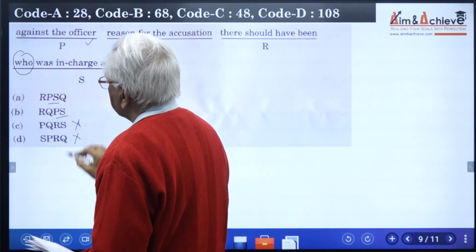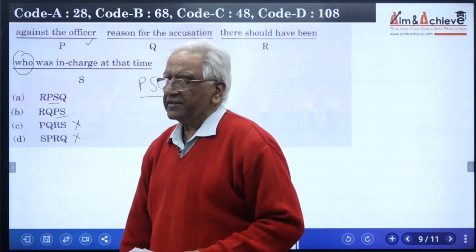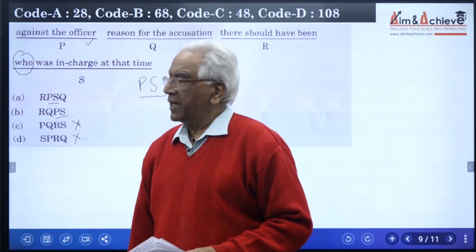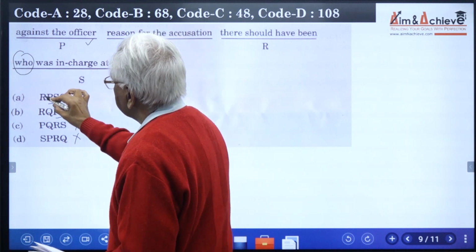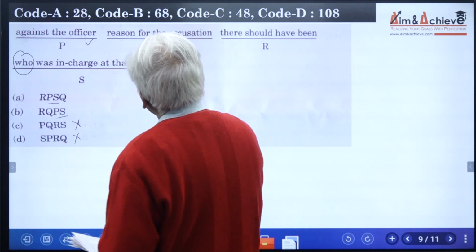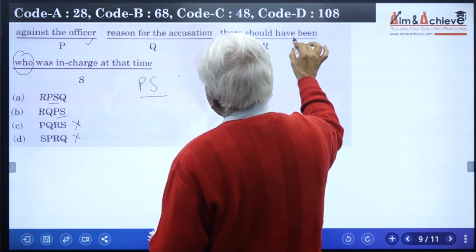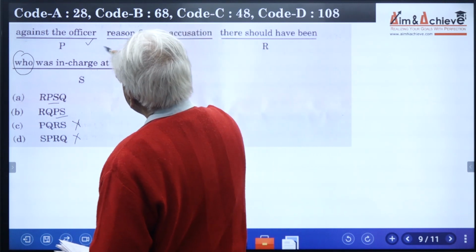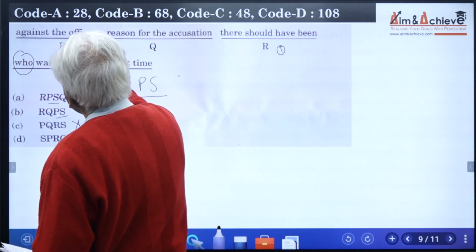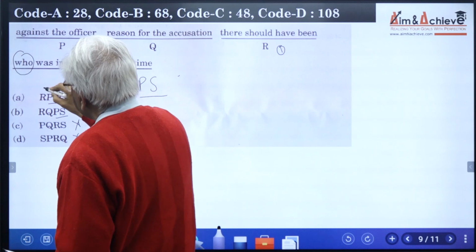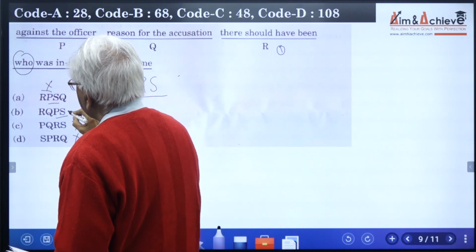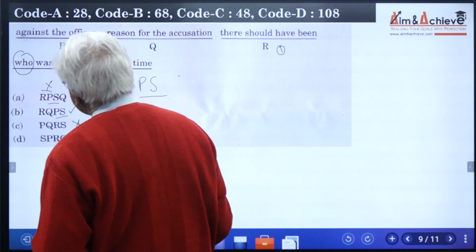It also is a further clue that we are on the correct track. That means we should start a sentence with the part R. So let us read option A, RPSQ. What is R? There should have been P, against the officer. This is all right, but it does not fit. The P does not fit after R. That means this part is clearly wrong. That means we need to only focus now on RQPS.